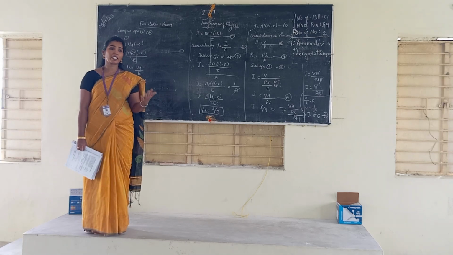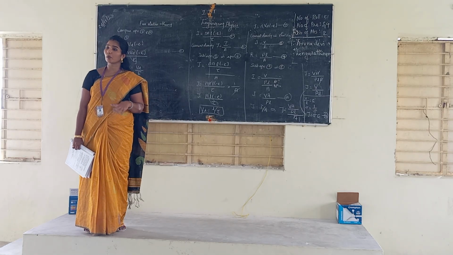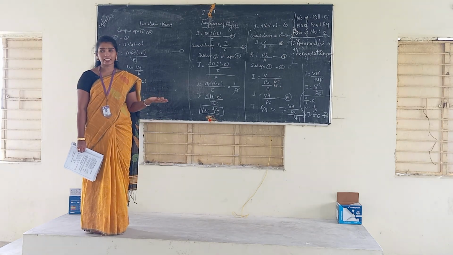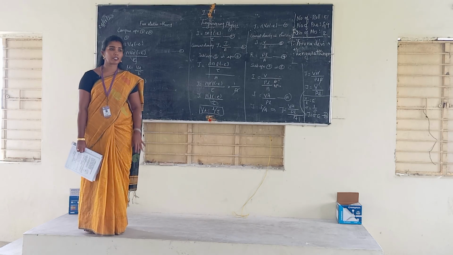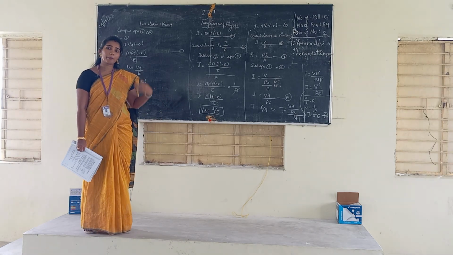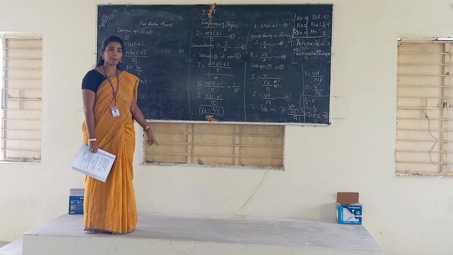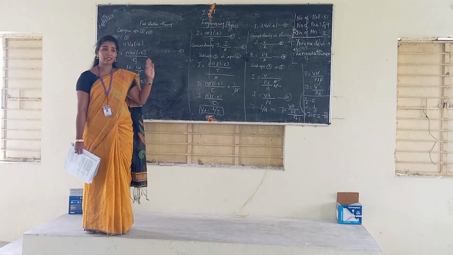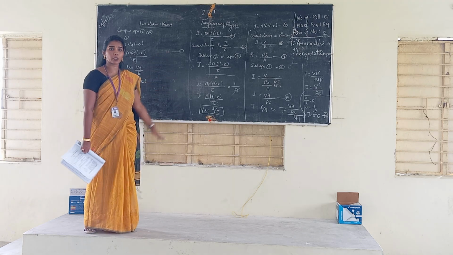When we apply some field, all the electrons move towards or opposite to the field direction, and that acts as the current direction. So this is the third point. After this you can write drift velocity and mobility definitions, totally 5 points to write. After completing the 5 points, you write these equation steps.